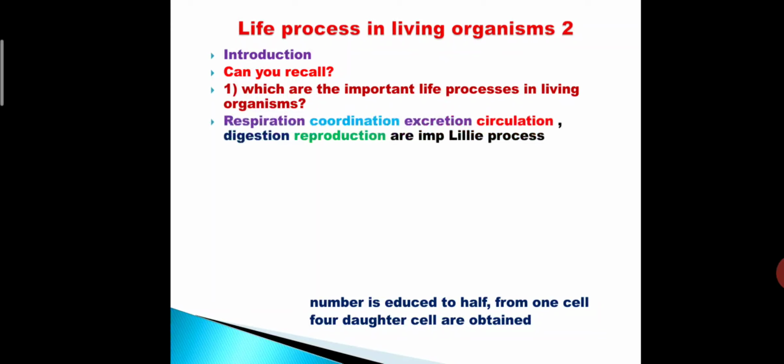Respiration, coordination, excretion, circulation, digestion, reproduction. These are some important life processes that take place in a living organism, which are essential for production of energy.